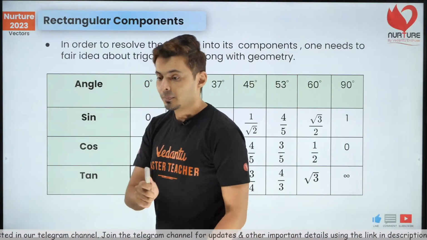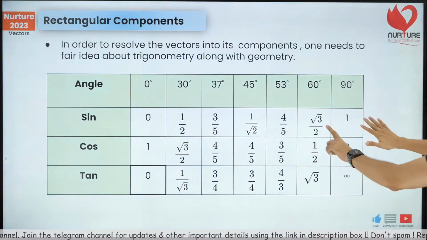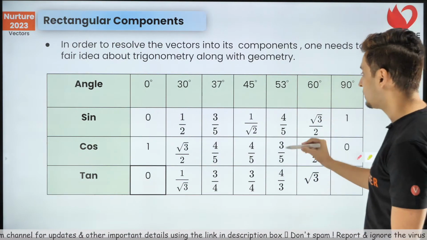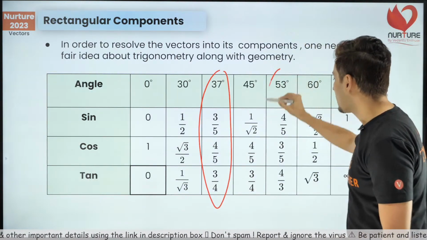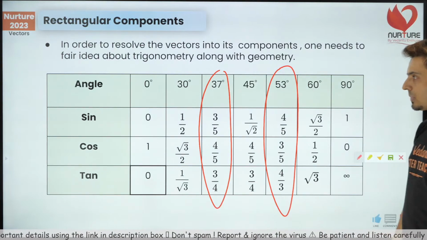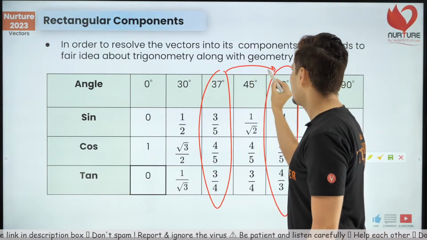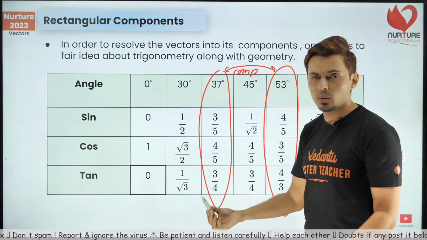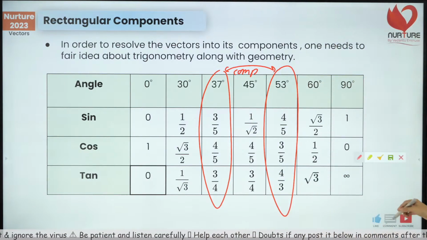Now to get the magnitude of these vectors, please take a screenshot of this table. Very important table for all of you. There are only 2 extra angles that you have to learn. Other angles you already know. 37 and 53 are complementary of each other, like 30, 60, and 0, 90. If you know any one, you will automatically know the other.